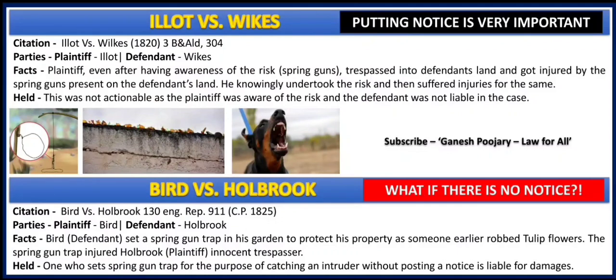Now Bird enters the land of Holbrook, there was no notice available, and Bird got injured because of the spring guns. Here the court said, yes there is trespass, but the further injury on the trespasser becomes the liability of the defendant, because if they have put something like spring guns, they need to put a notice so that nobody takes the risk of getting into the land of the defendant. So that's what was held by the court.